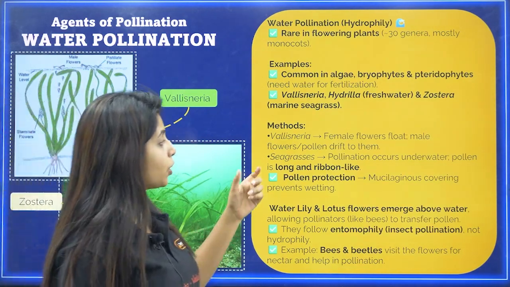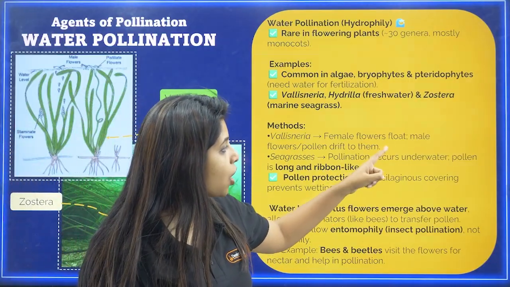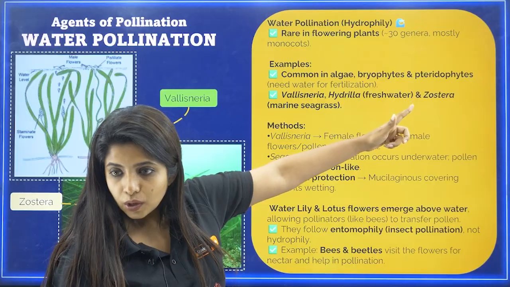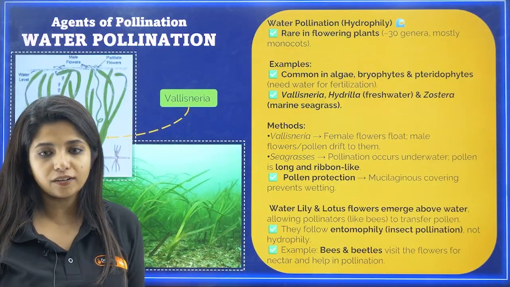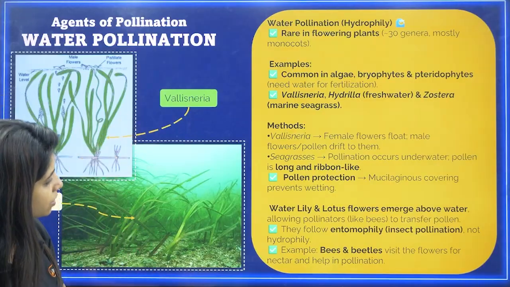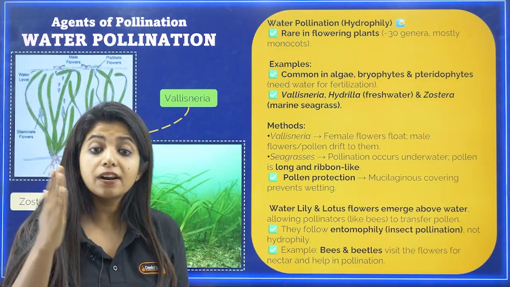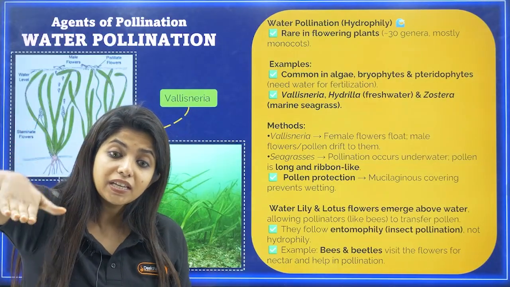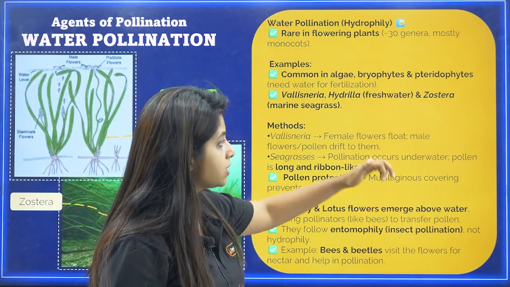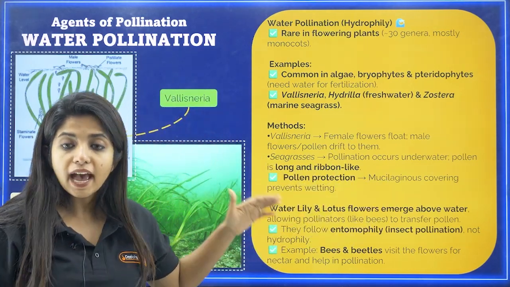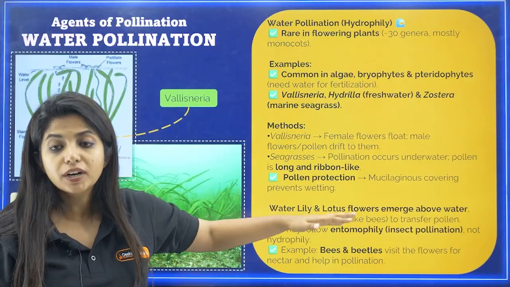Okay, now going ahead, talking about the seagrass. Seagrass is nothing but Zostera. Please understand, it's the same thing. In them, the pollination occurs underwater. So this is Zostera. As you can see, it's totally submerged under water. And in this case, my dear children, the pollen grains which are released are ribbon-like. So they can easily move in the water. Over here, please understand, pollination occurs underwater and the pollen is long and ribbon-like in the case of Zostera. So it is happening in the submerged condition.